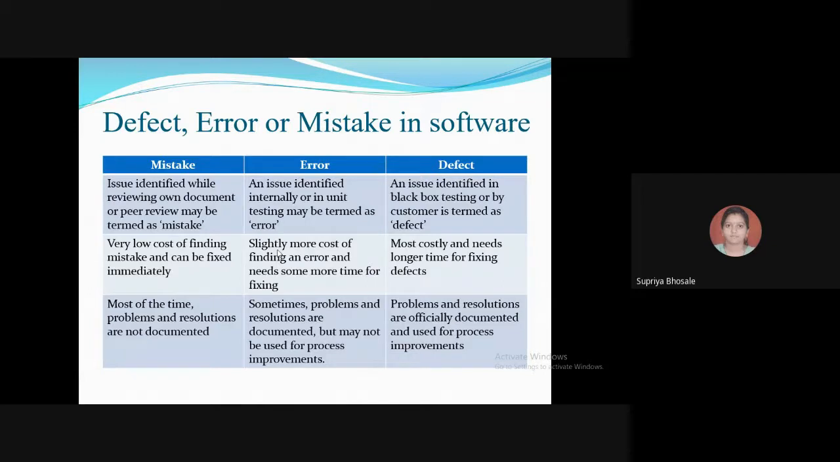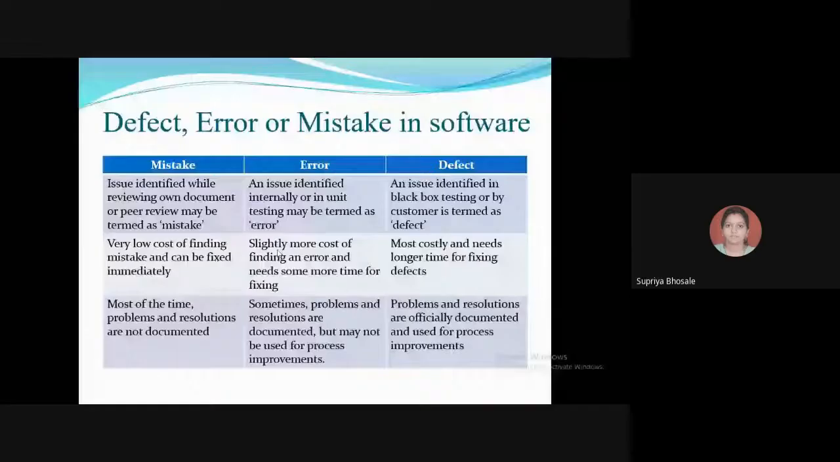But in case of defects, the problems and resolutions are officially documented and used for process improvement. Okay, so suppose you are working as a tester in the testing team, then your performance will